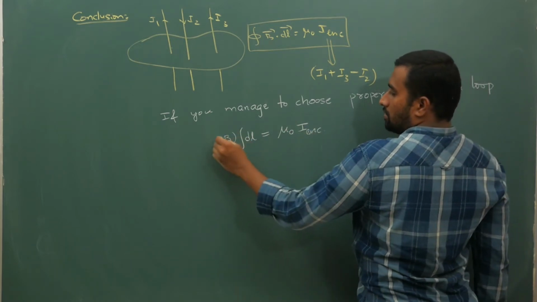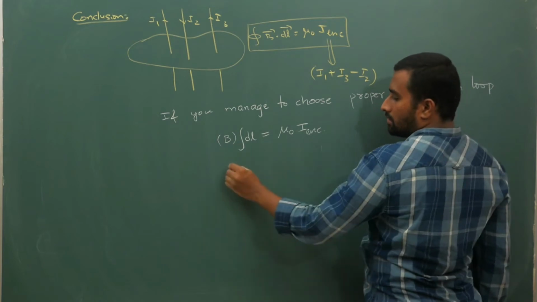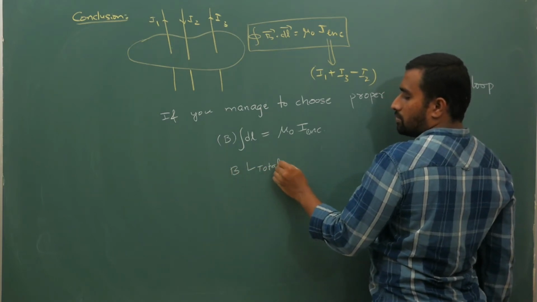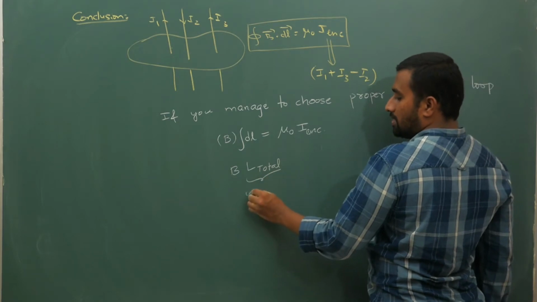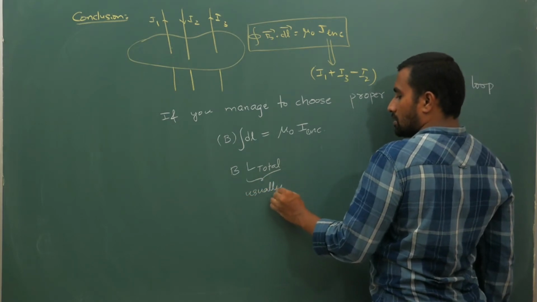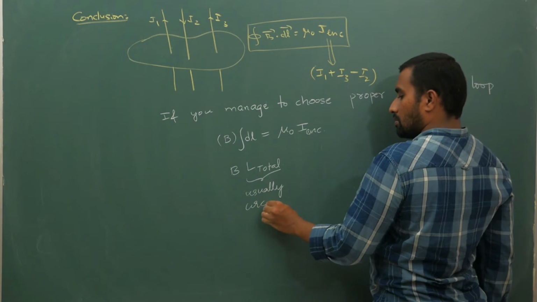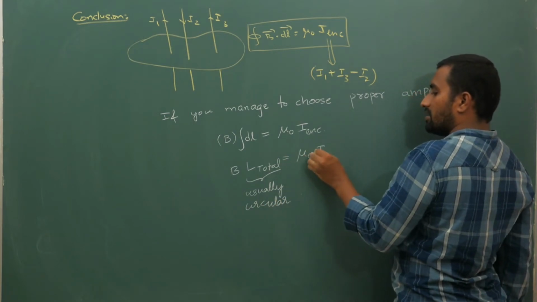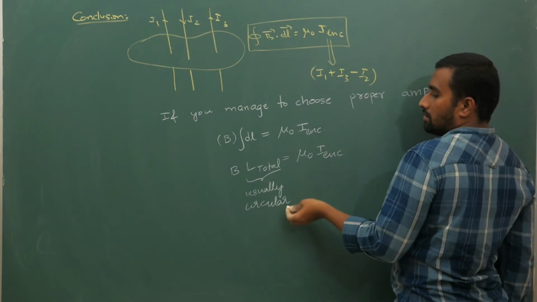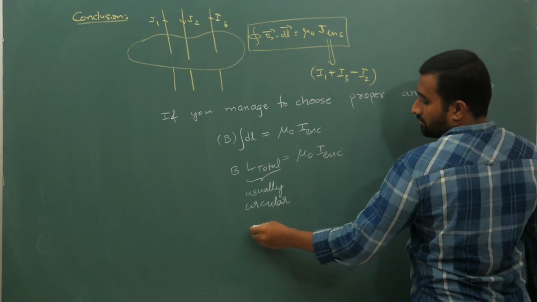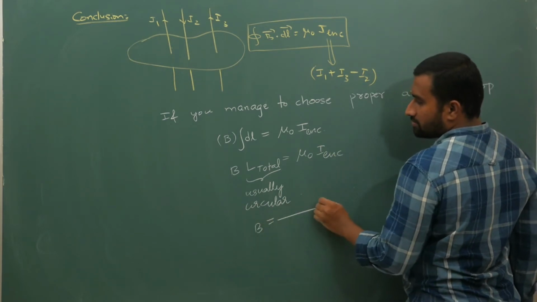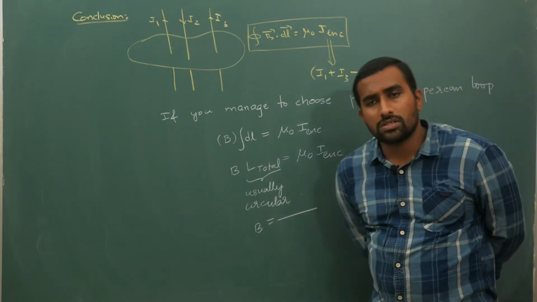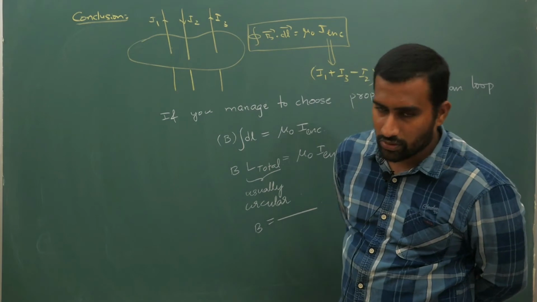So B times the total length of the loop, usually it will be circular, is equal to mu naught into I enclosed. So from here you can get the value of B. So this is the conclusion of this whole story.